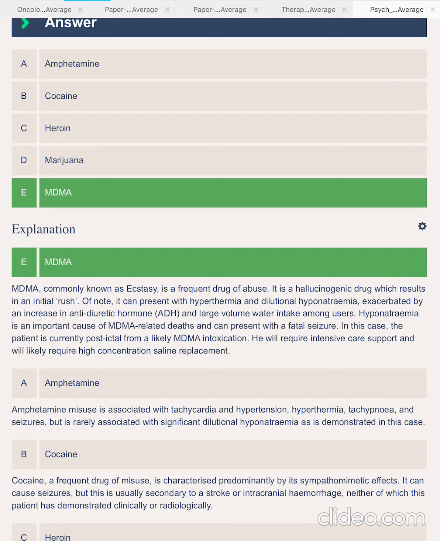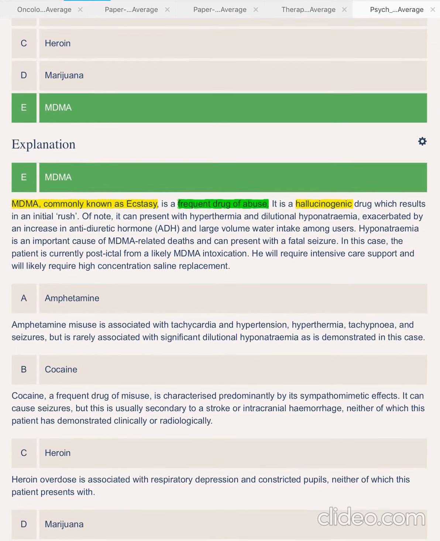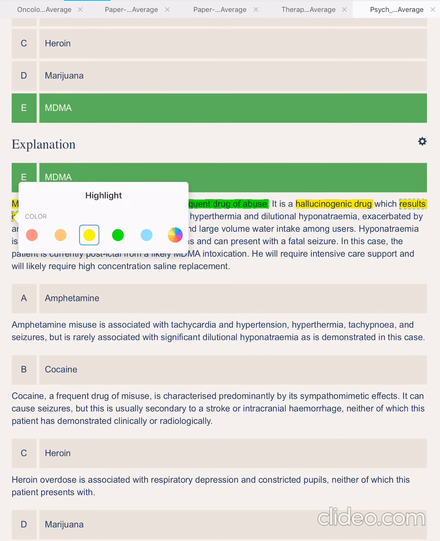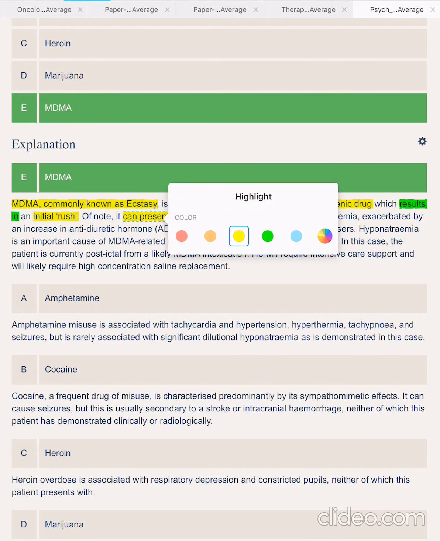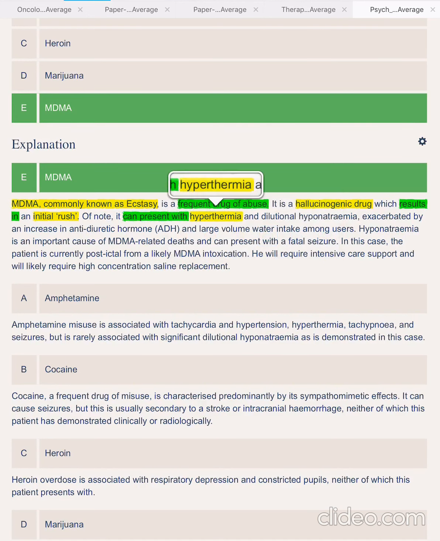That's my fear, MDMA. MDMA is the ecstasy drug, a frequent drug of abuse, a hallucinogenic drug. This results in an initial rush. It can present with hypothermia and dilutional hyponatremia. That's what we can see.